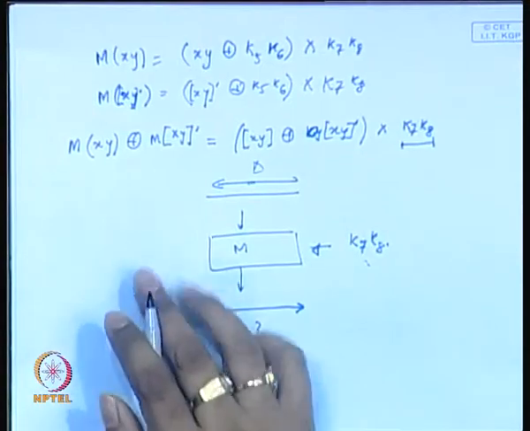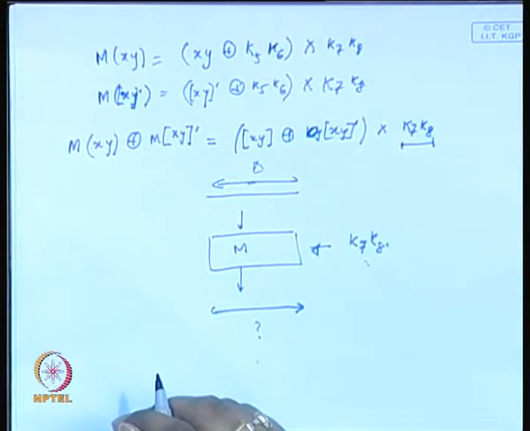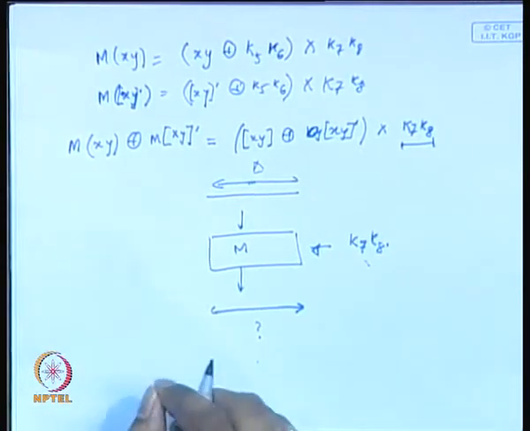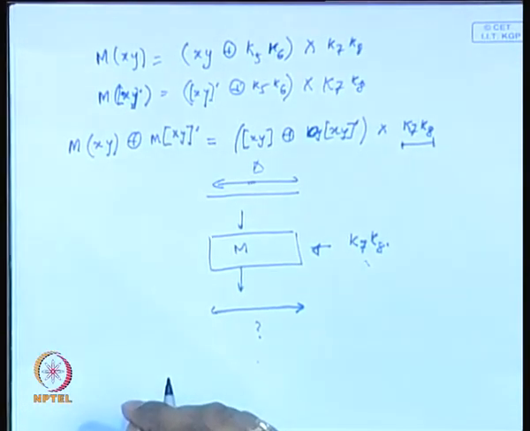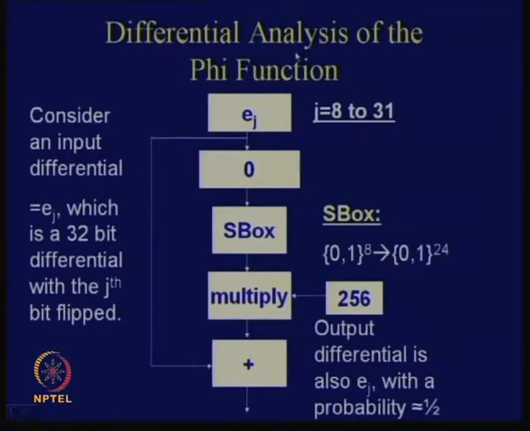So what you see is that using this particular technique, the designers were able to impose a uniform distribution among the differentials. Okay, so therefore doing a standard differential attack at this point is quite hard, because now you have been able to develop a technique through which you can have a uniform distribution of the differentials. Okay, so that is the basic idea of the decorrelation theory. Okay, so now we will do a differential analysis of the phi function also. So what it says is that suppose you know how the phi function was looking like.